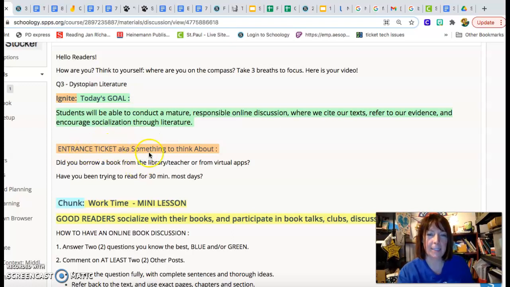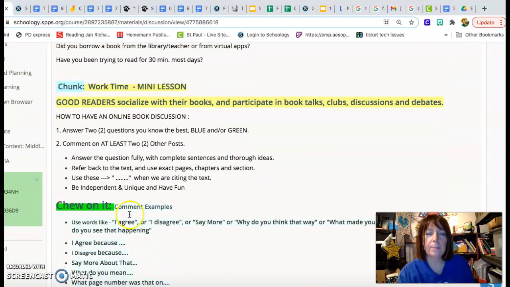Entrance ticket, aka something to think about. Did you borrow a book from the library or teacher or from virtual apps? Have you been trying to read for 30 minutes most days? Chunk work time. Mini lesson.